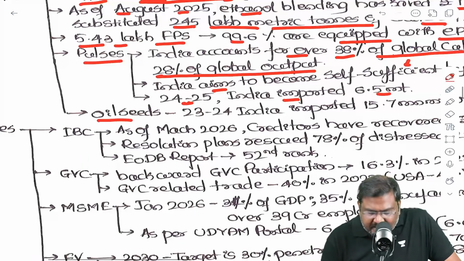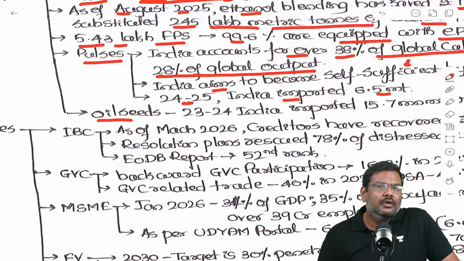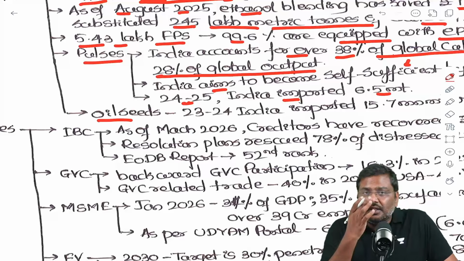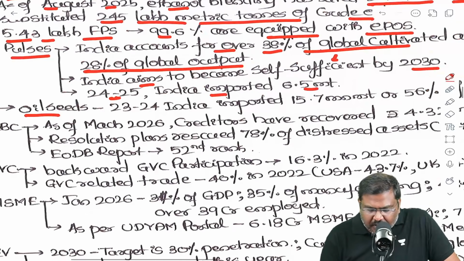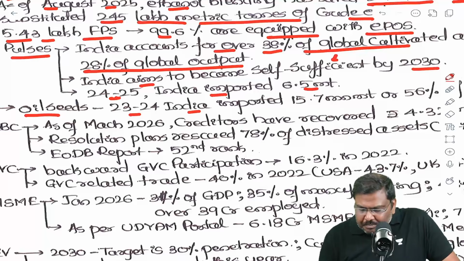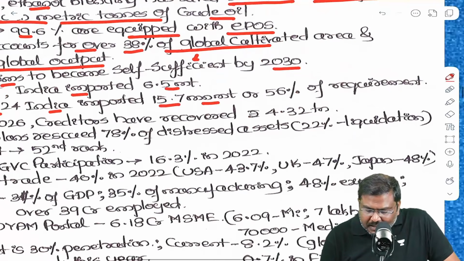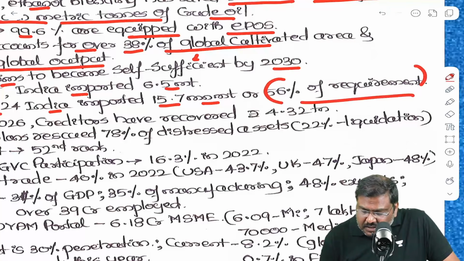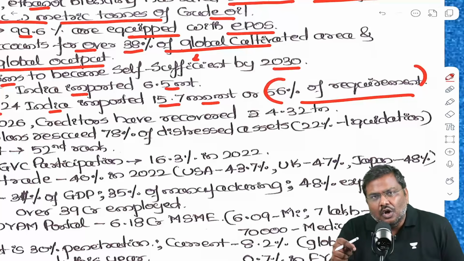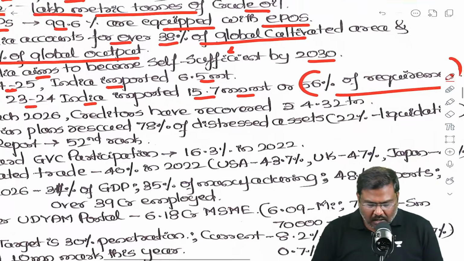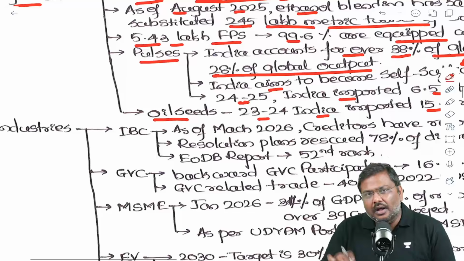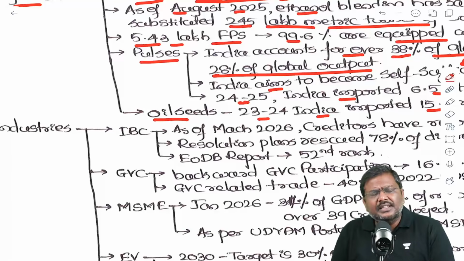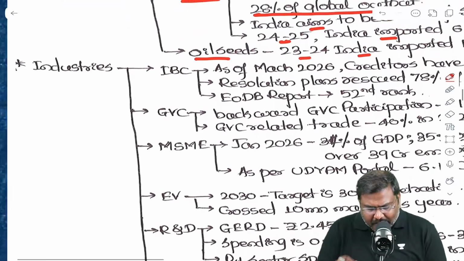Now let's move on to the next important area, oilseeds. Very recently, there has been a lot of discussion in the context of oilseeds. For the year 2023-24, India imported 15.7 million tons, or 56% of the total requirement of oilseeds that is consumed in India. This is as per the latest documents published by the Government of India in agriculture.